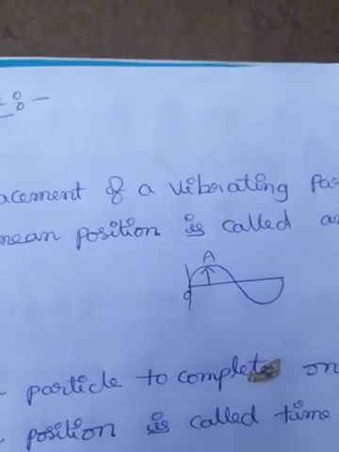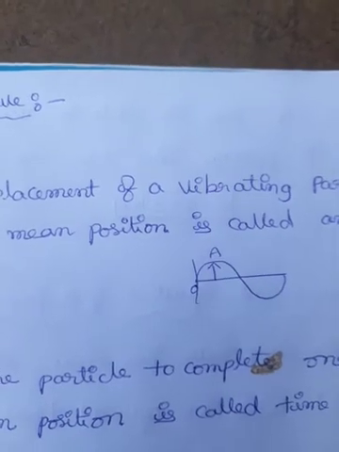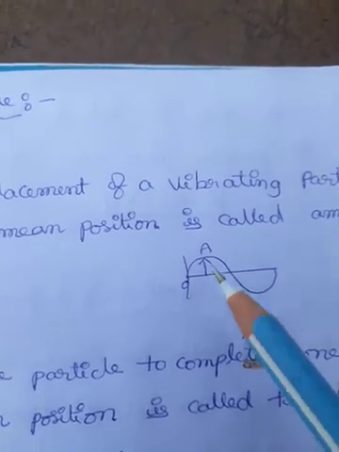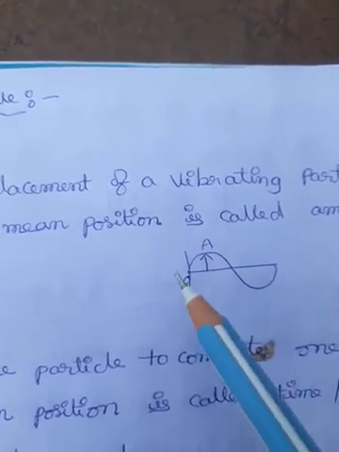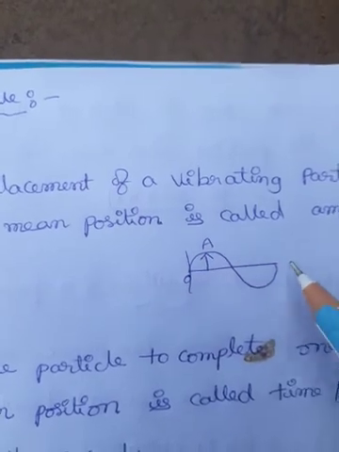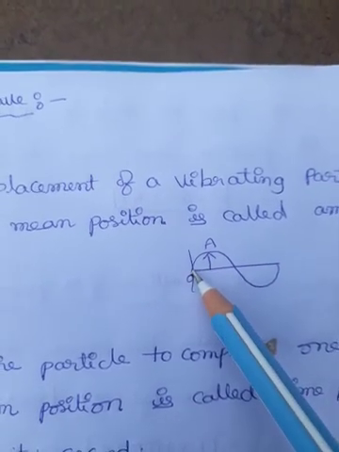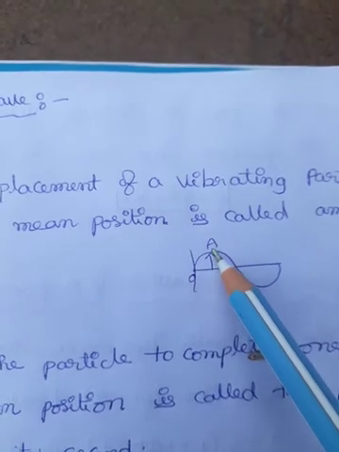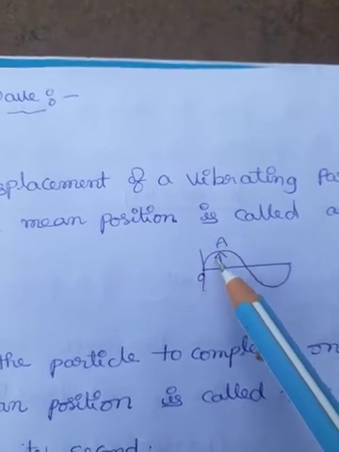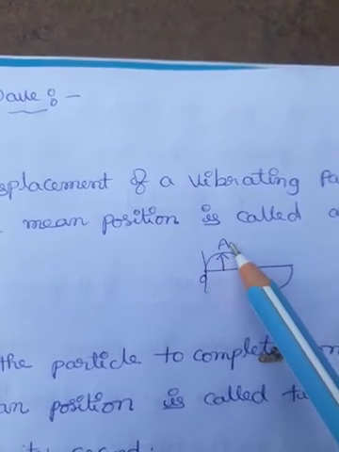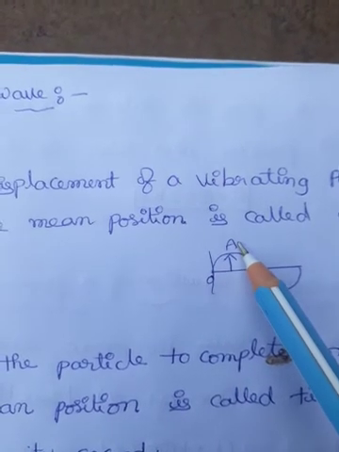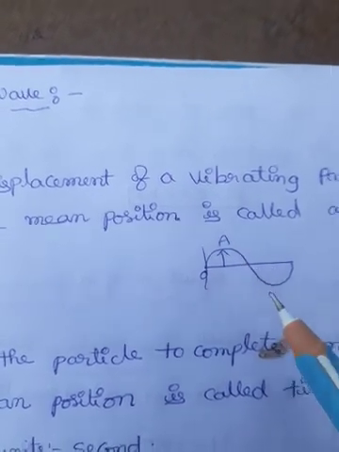We know that the wave is traveling, and it is represented by either a sine function or a cos function. The wave is traveling in this way. First the displacement is 0 here. Next, at maximum displacement, that is called amplitude. Amplitude is represented with a small a or capital A as shown in the figure.